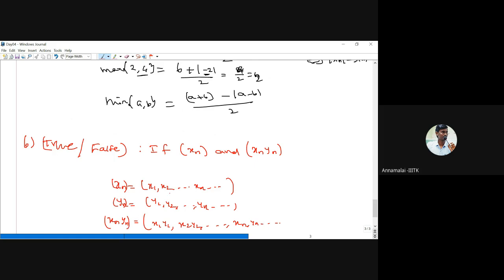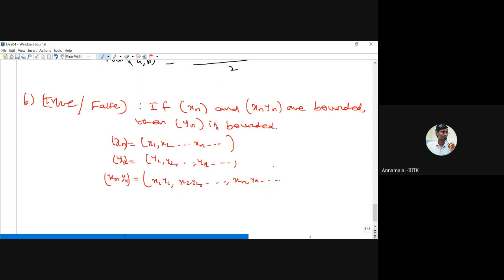Now, if xn and yn are bounded sequences, we don't know if it's convergent or not, but it's bounded. Suppose xn is bounded and the product xn into yn is bounded. Can we say yn is bounded? True or false? If it is false, then you have to produce two sequences xn and yn. I'm not saying any convergence, just bounded.